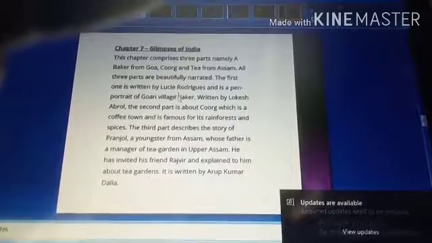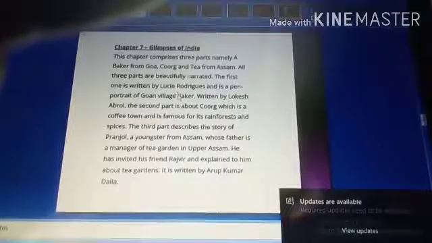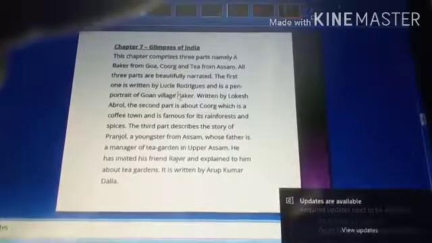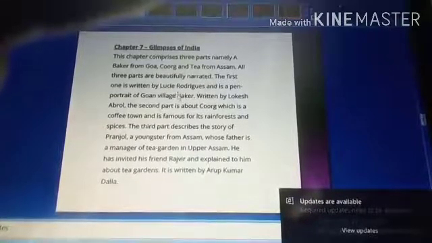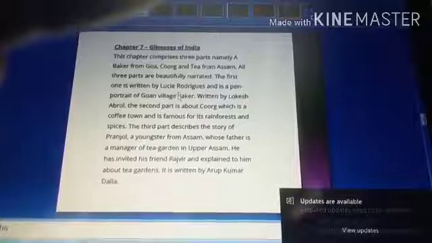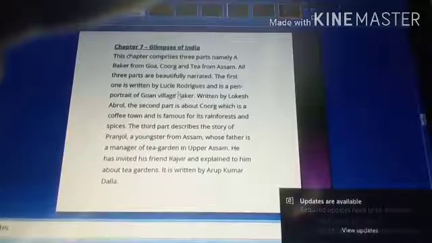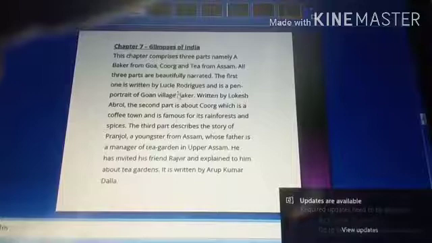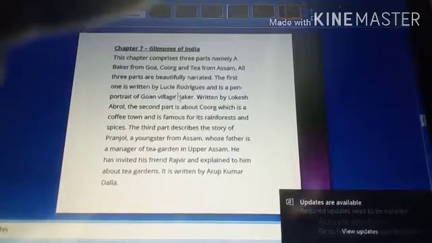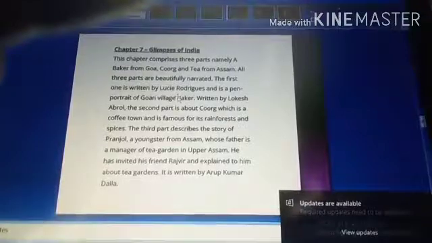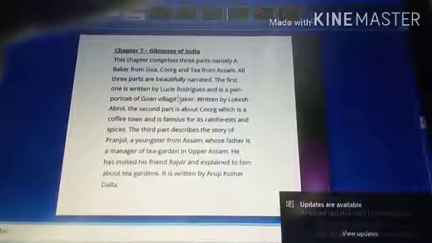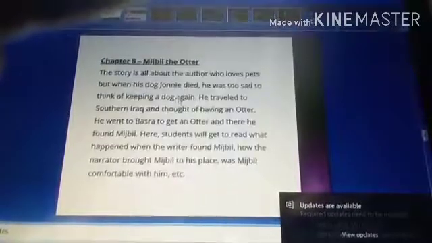And how was this baker well known, and how did the writer behave when this baker came when he was a child? What happened in this Tea from Assam? Who were the friends? Who were looking outside and looking at the scenario? So you need to find out the characters, the writer's name, and what happened. What is the gist of this story? Now let us move to the next chapter.